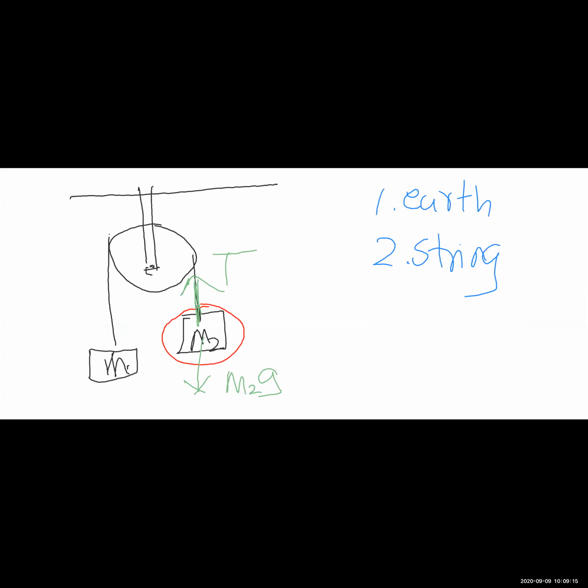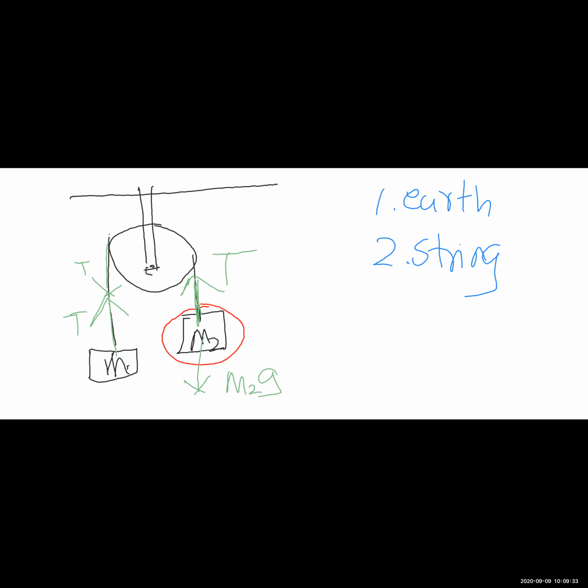In fact, in this problem, I did not explain further, the tension on M1 will act upwards, but the tension on the pulley will act downwards. Right? This will be tension T, this will be tension T. How am I working this out?